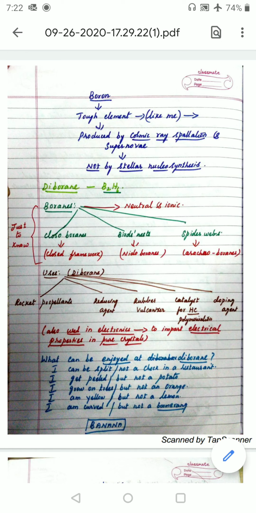So, to start with, we'll start with the element boron. Boron is a tough element. Normally, I say it is just like me, and it is produced by cosmic rays spallation and supernova. As you all know, the supernova is a big bang explosion which occurred. So this boron is produced when the big bang explosion occurred, and it is not by stellar nucleosynthesis. That is how hydrogen and helium are produced. No, it is not by that way.